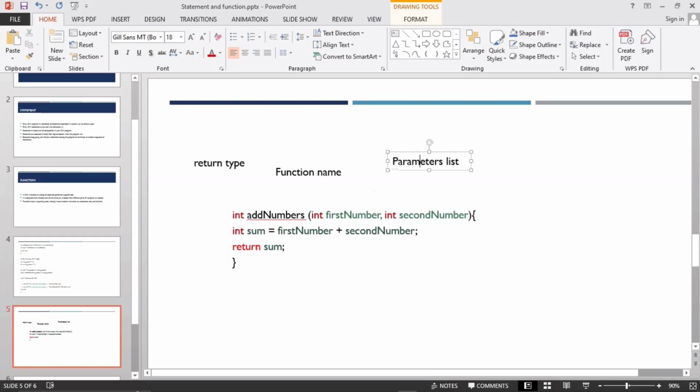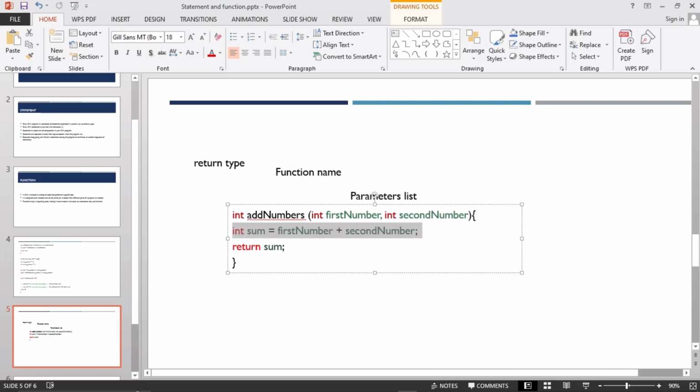So I have a parameter list. A function usually has a parameter list. A function must have a parameter list. You can also call it arguments or parameter list, so you can just pick any one of them. And this one we have here is what we call a statement.